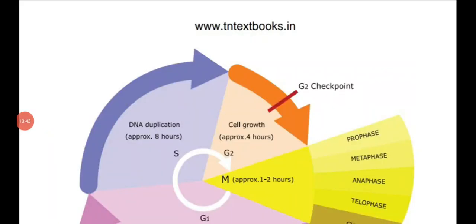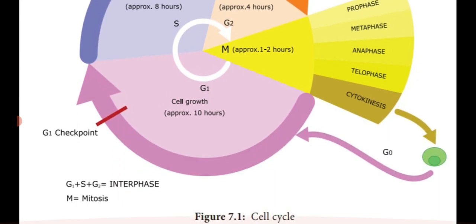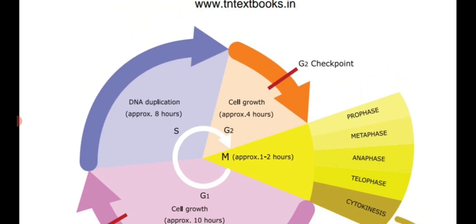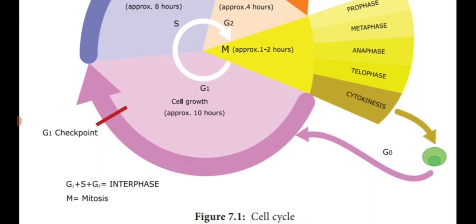Dear students, see the diagram. This is the cell cycle diagram which shows different series of events. This diagram is very important for diagrammatic representation. It consists of 4 stages: G1, S, G2 and M. G1, S, G2 are known as interphase and M is the mitosis event.